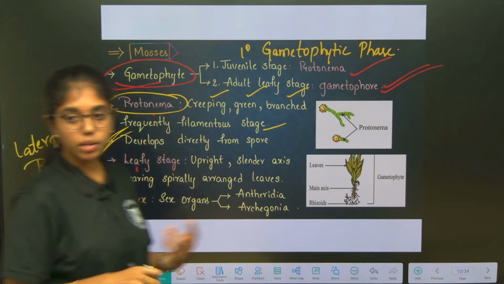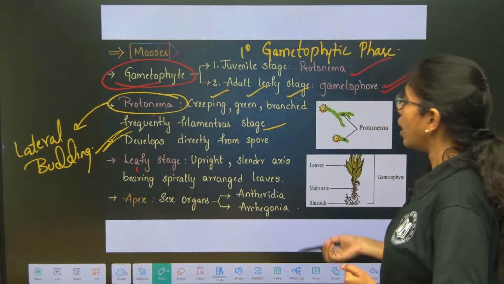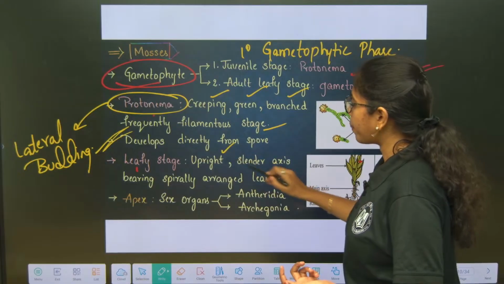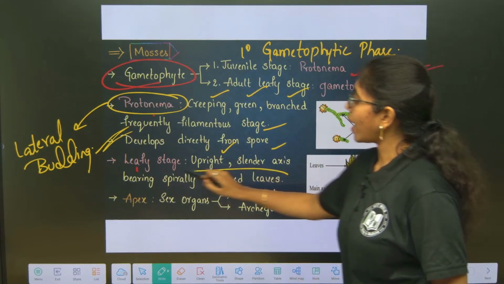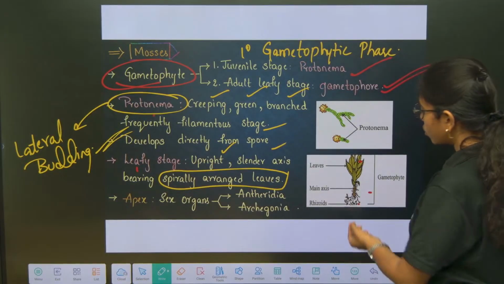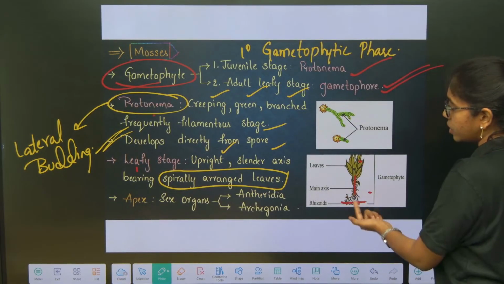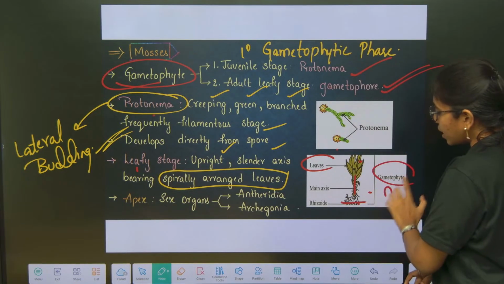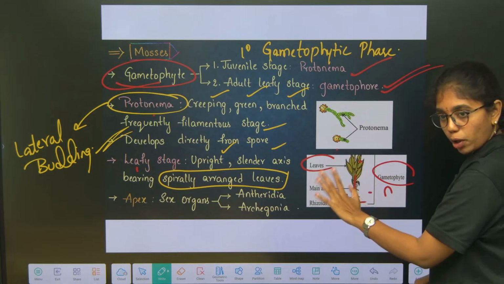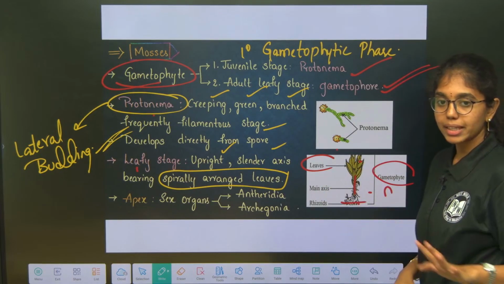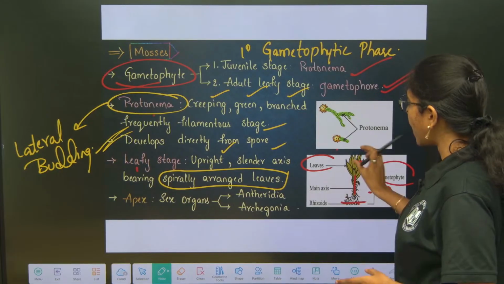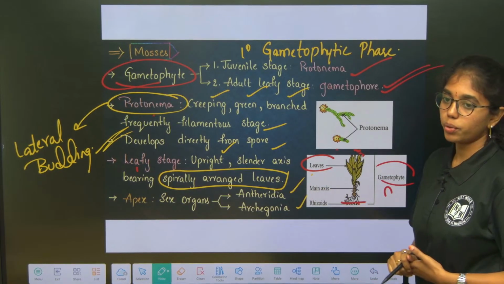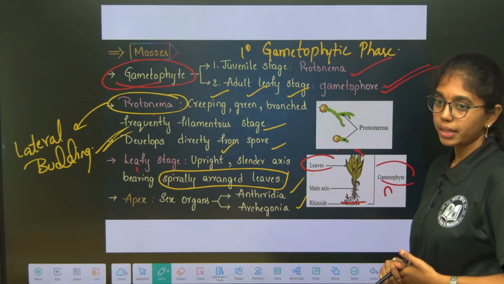The primary gametophytic structure will mature to the leafy gametophytic structure, and you can describe the mature leafy gametophytic structure as an upright slender axis which bears spirally arranged leaves. Here you can see rhizoids, main axis and leaf-like structures. These are the components of what? Gametophyte. Gametophyte is haploid, so all these are haploid. And the apex of the leaves will bear sex organs like antheridia and archegonia. Till here it is clear? Any doubt anywhere?